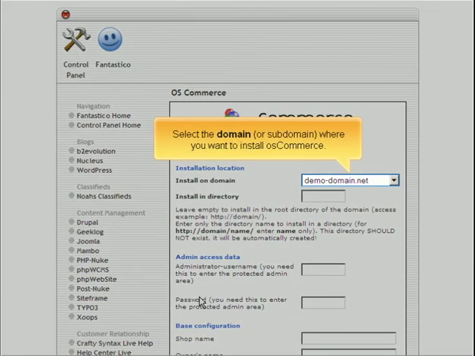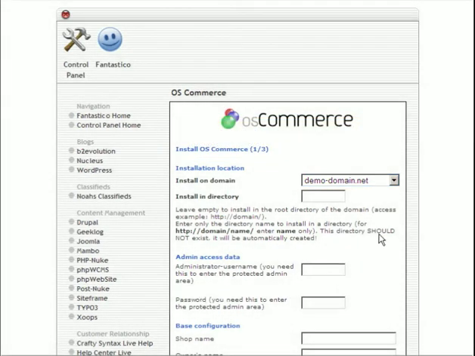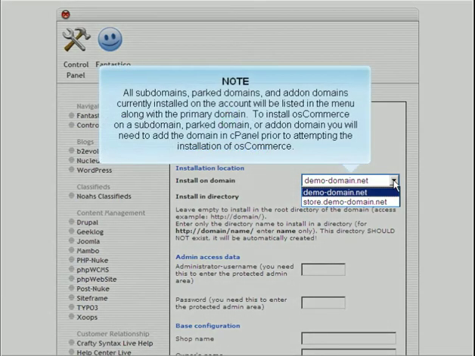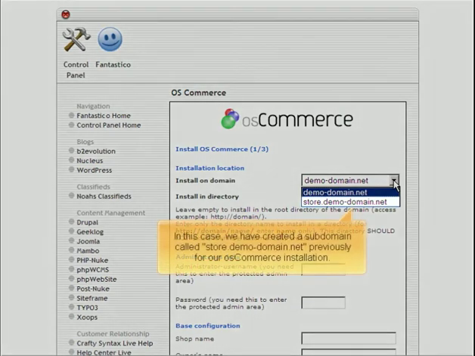Select the domain or subdomain where you want to install osCommerce. All subdomains, parked domains, and add-on domains currently installed on the account will be listed in the menu along with the primary domain. To install osCommerce on a subdomain, parked domain, or add-on domain, you will need to add the domain in cPanel prior to attempting the installation of osCommerce. In this case, we have created a subdomain called store.demo-domain.net previously for our osCommerce installation.